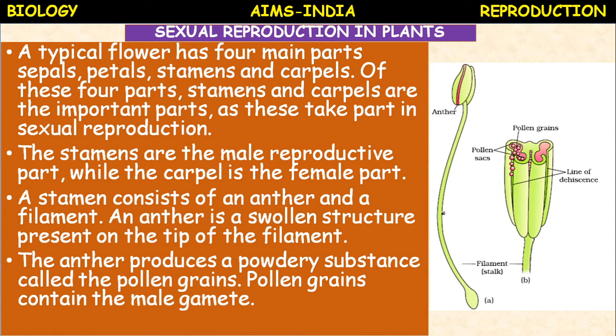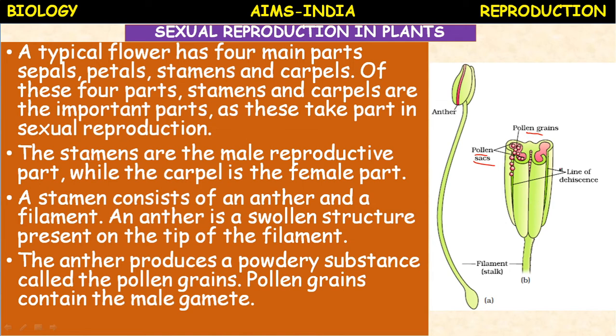This is the filament. The main function of this anther is to produce pollen grains. It has pollen sacs. Inside the pollen sac, several cell divisions take place. Pollen mother cells undergo cell division and produce pollen.